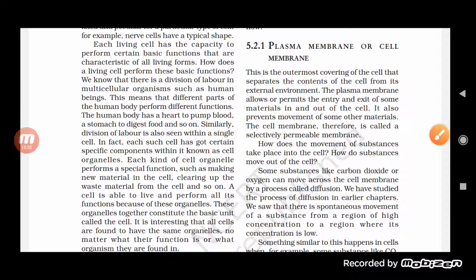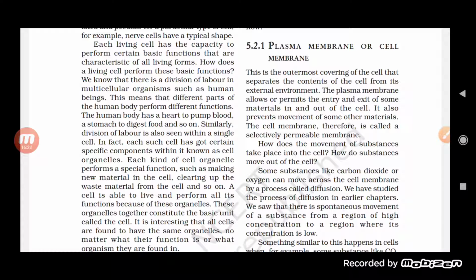The plasma membrane allows or permits the entry and exit of some material. It is a selectively permeable membrane, and because of that it will allow few materials to enter or exit the cell membrane.